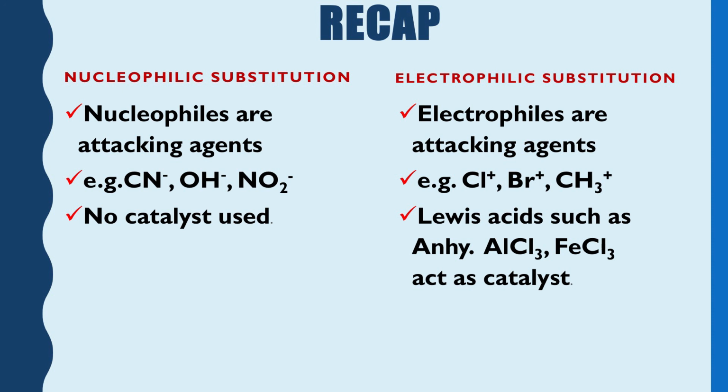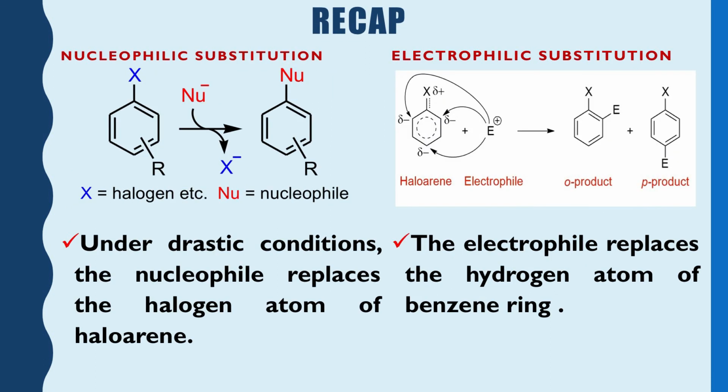Also, you may see that in this case the intermediate is a carbanion, and in the case of electrophilic substitution a sigma complex is formed as the intermediate. And nucleophilic substitution reactions do not proceed as promptly as in alkyl halides, whereas in electrophilic substitution the reaction proceeds at a rate slower than benzene due to the effect of the halogen atom.